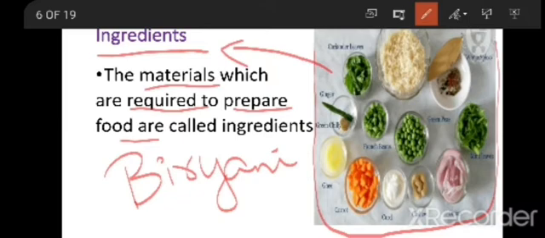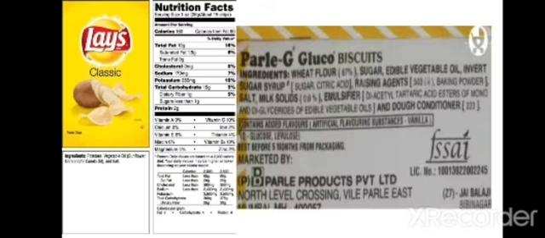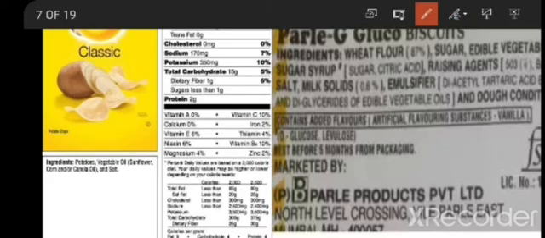Now I will show you that in every packed food item whatever we are getting, also we have ingredients. They will be listing out what the particular item is made of. For example, we like Lays. Generally we will be eating Lays. So if you want to know the ingredients to prepare Lays, that we are going to see now. What are the ingredients which are required to prepare Lays? Here you can see the ingredients list: potatoes, vegetable oil, corn and some salt.